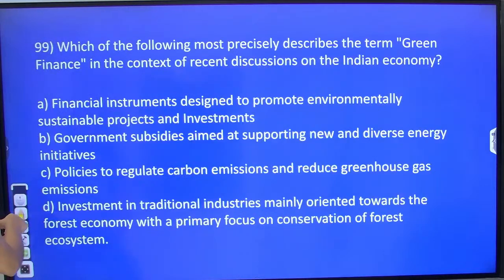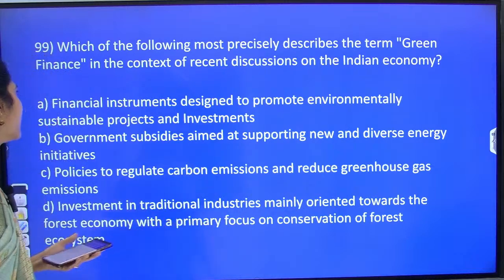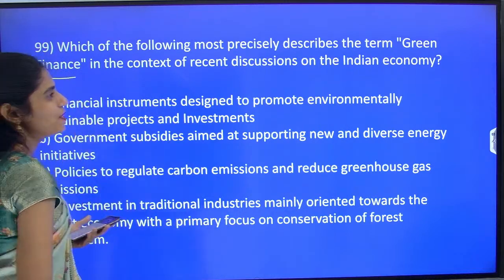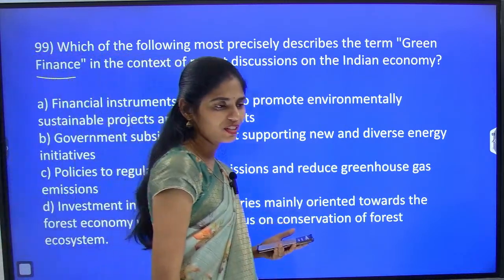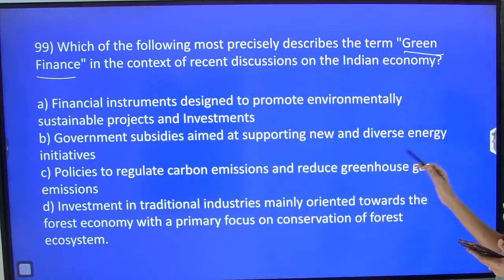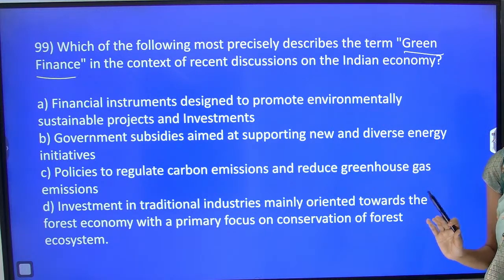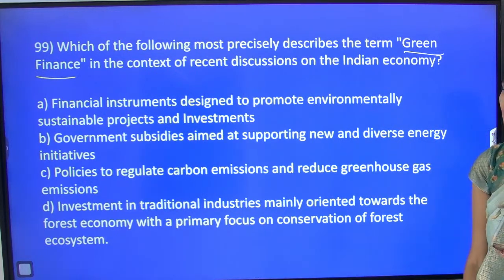99. Which of the following most precisely describes green finance? If you know the meaning of the word green, then you can easily do this. Green finance and green funds are highly in use, so you have to know that.